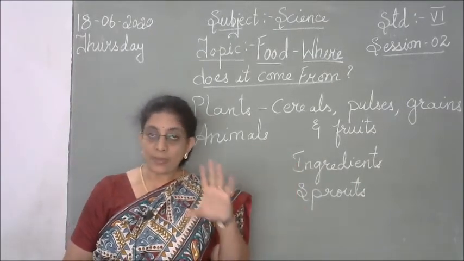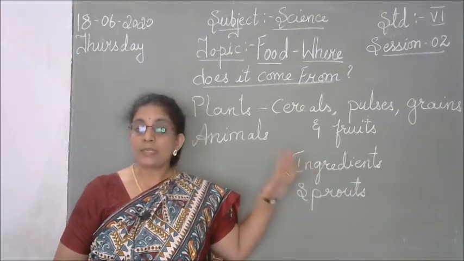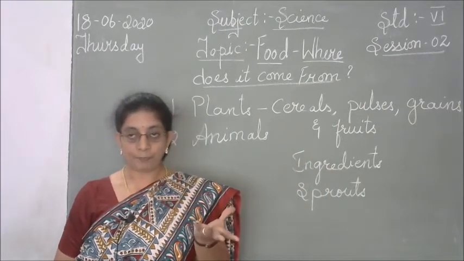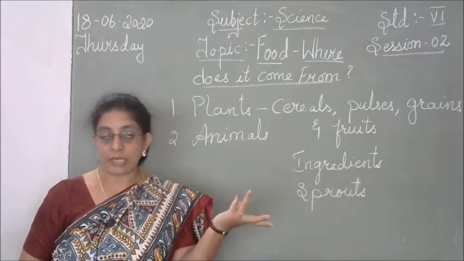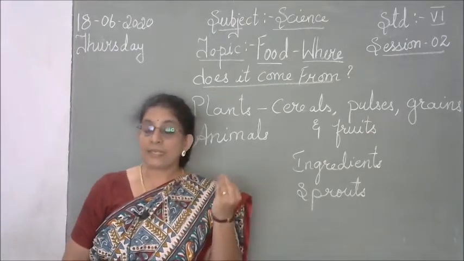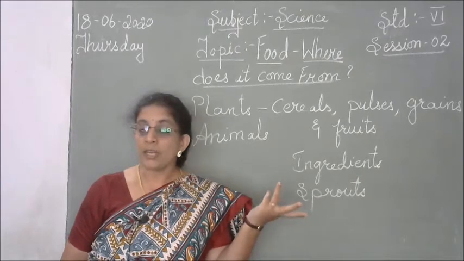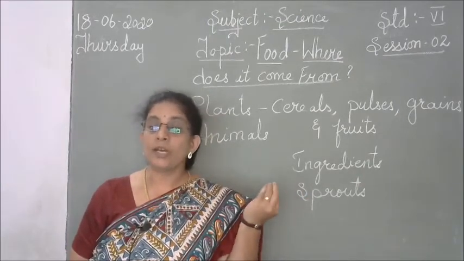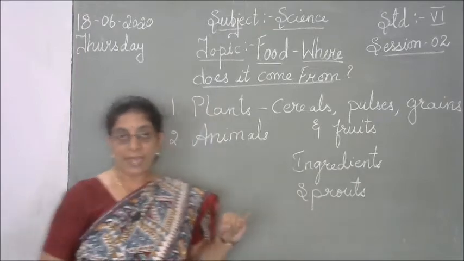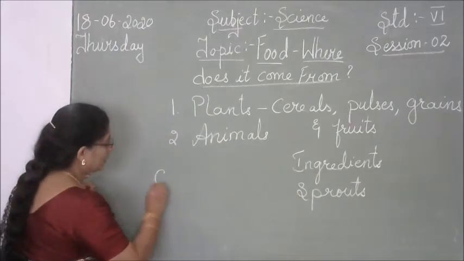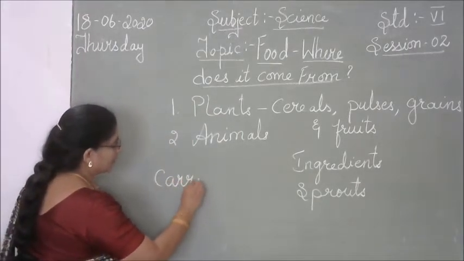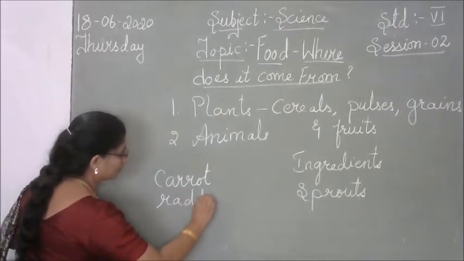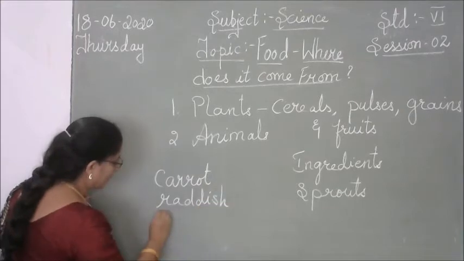And the vegetables we get, some vegetables are in the form of roots. The roots can change into a vegetable. The stem can be changed into a vegetable. For example, a root changing into a vegetable can be carrot, it can be radish, it can be beetroot.